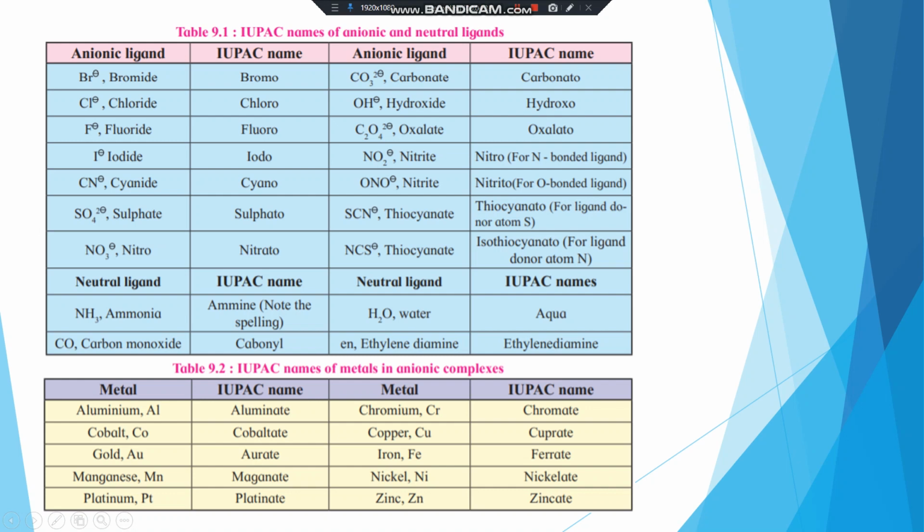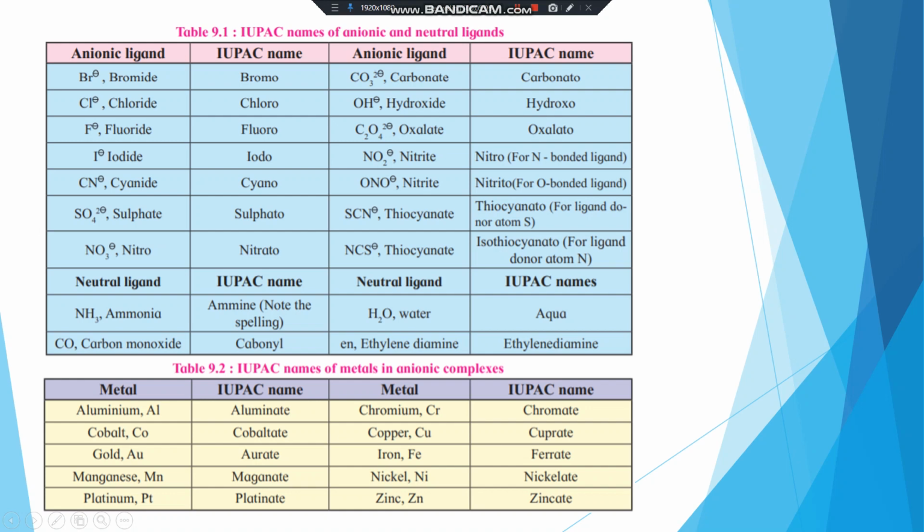N-bonded ligand nitrite, nitro; O-bonded ligand, nitrito. Then thiocyanate, SCN. If the ligand donor atom is S, this is thiocyanato. And if the ligand donor atom is nitrogen, this is isothiocyanato.